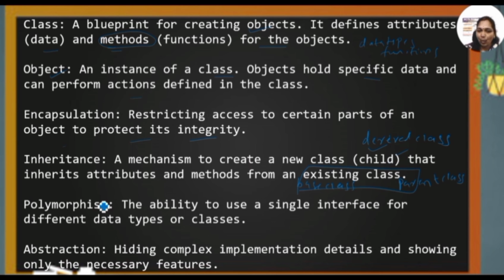Okay. Next is the polymorphism. Polymorphism is nothing but a single interface for different data types or the classes. Here, the same name. Poly means same and morphism means function. So we can create here a function or as per the Python, we can call it as the method. So polymorphism is nothing but creating the different methods with the same name. Okay. Abstraction is nothing but hiding the complex implementations from showing the unnecessary things to the features of another class. That is called as abstraction. This may be probably equal, but here we can use the abstract classes in abstraction. Okay.